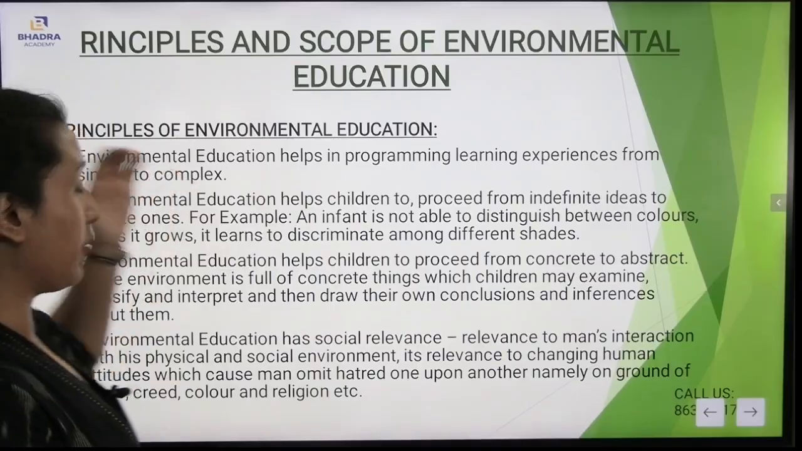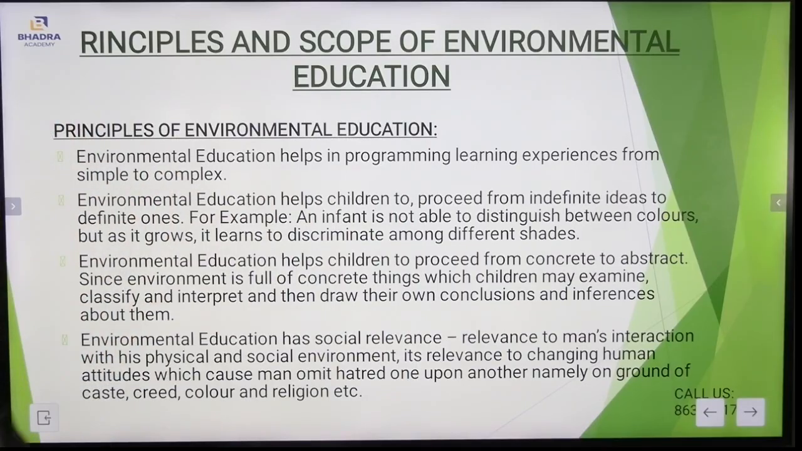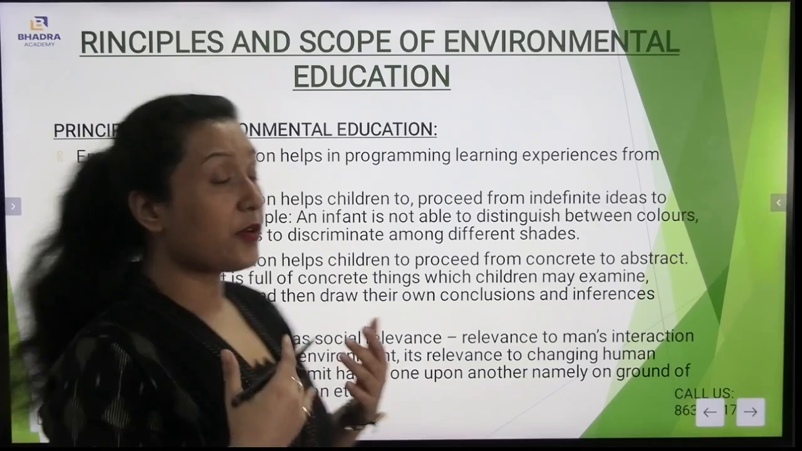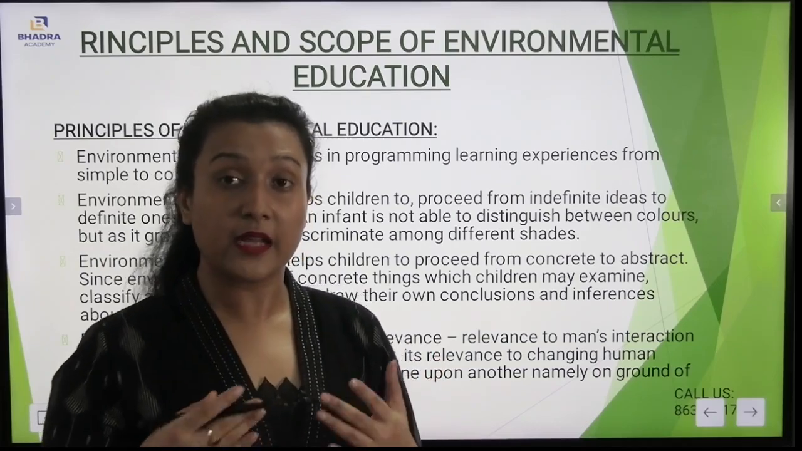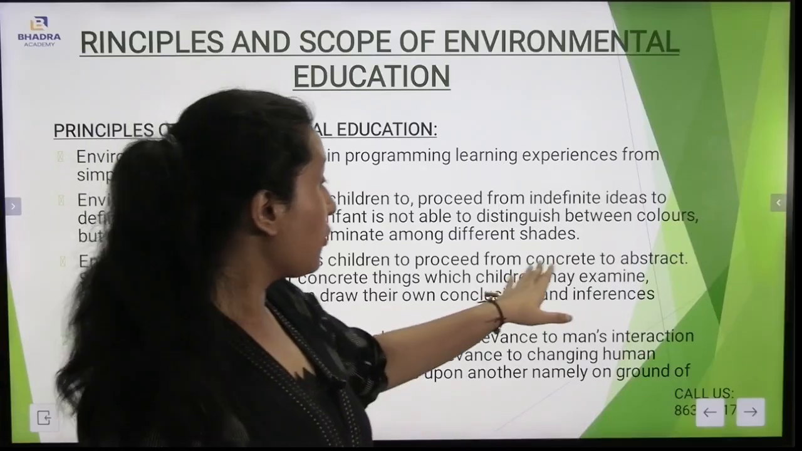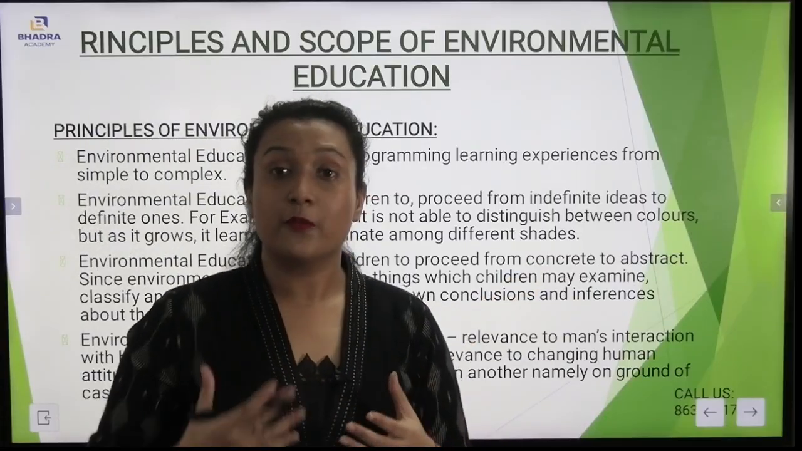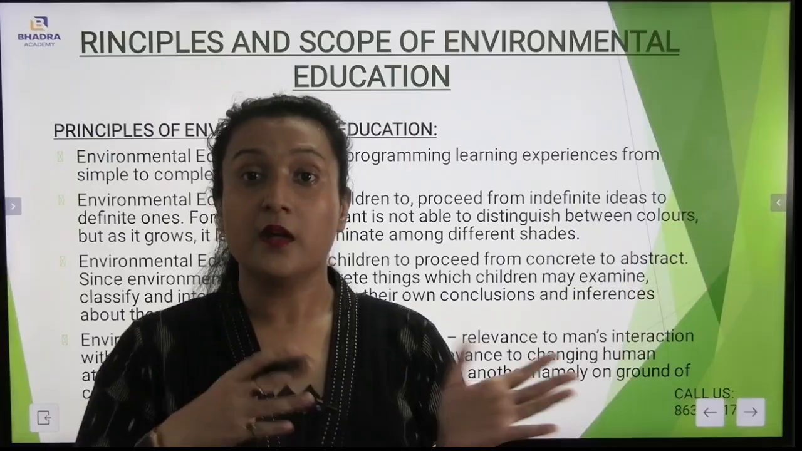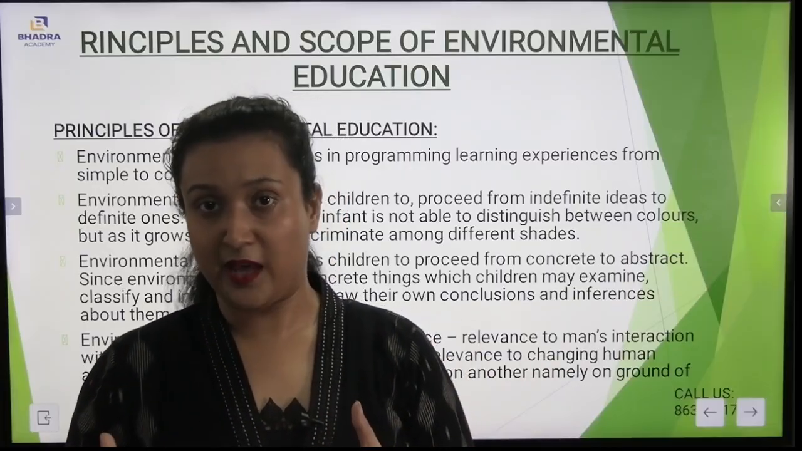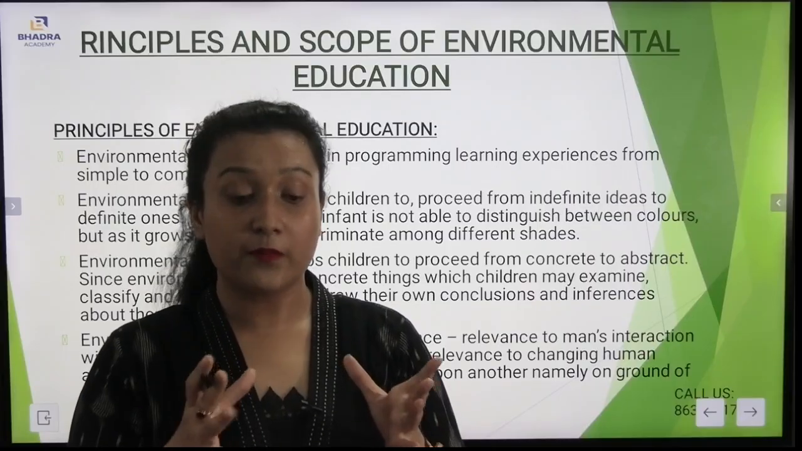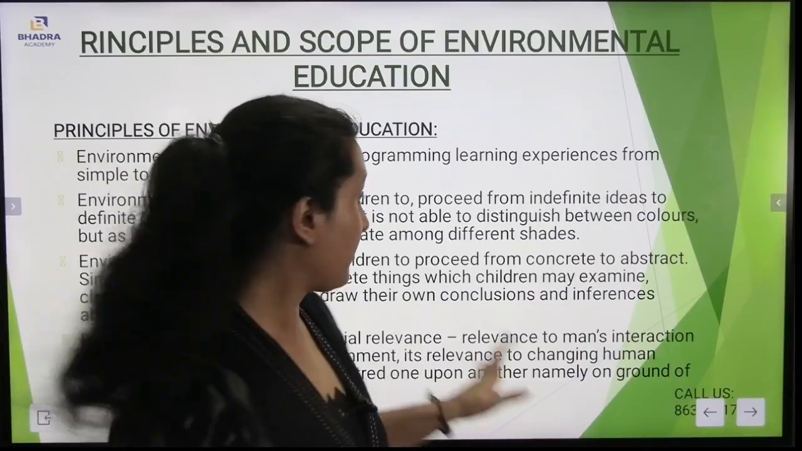environmental education is important. Now, environmental education helps children to proceed from concrete to abstract. Since environment is full of concrete things, which children may examine, classify, and interpret, and then draw their own conclusions and inferences about them. Environmental education helps us to proceed from concrete to abstract, which means from the simple things to the more complex things. It has been said, also, from the real things to the imaginary things.